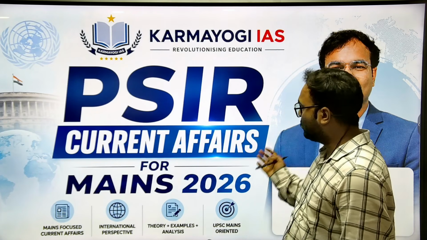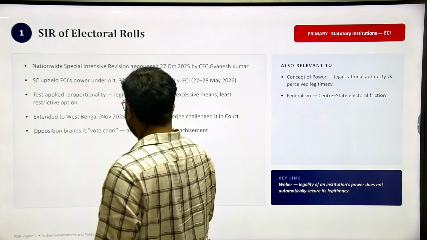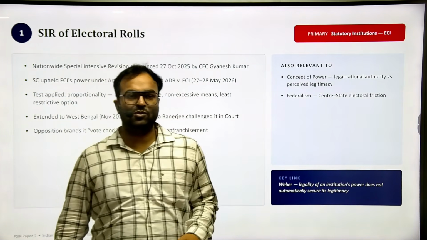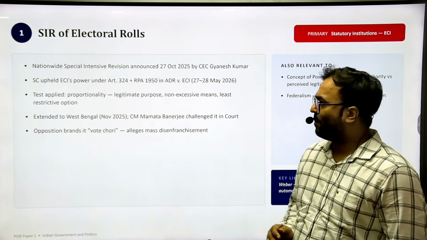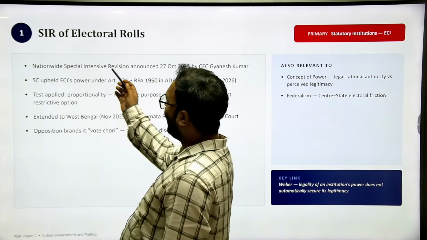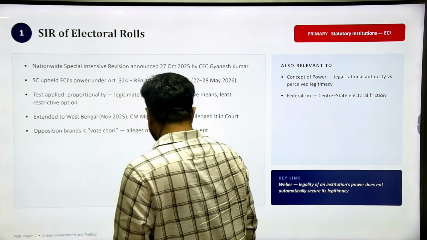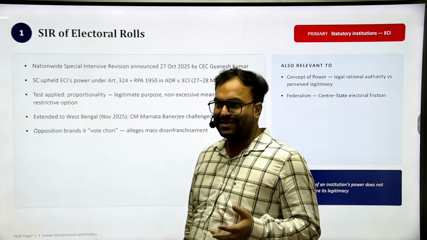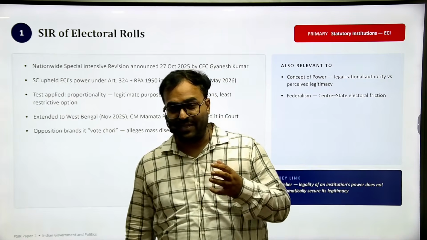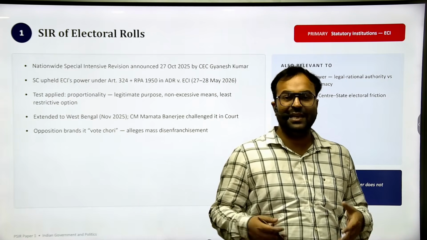So we are going to see the topics today, and if you would like, we can cover the in-depth discussion of those topics some other day. So we are starting with topic number 1, that is SIR of electoral rolls. This year SIR was very much in the news. SIR means special intensified revision of the electoral rolls.